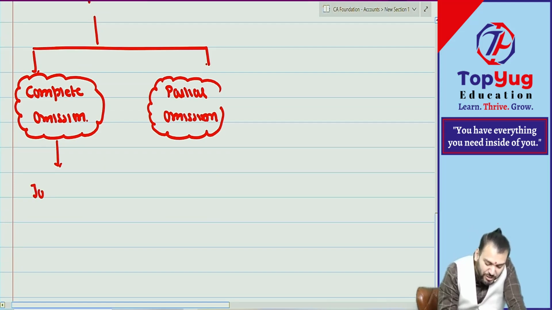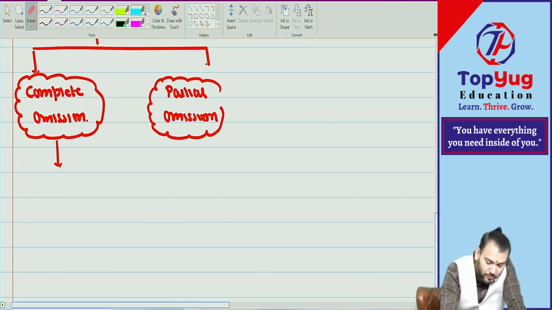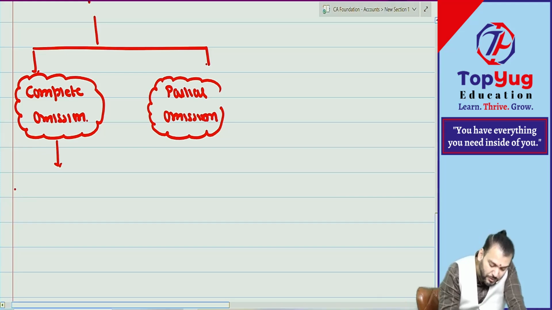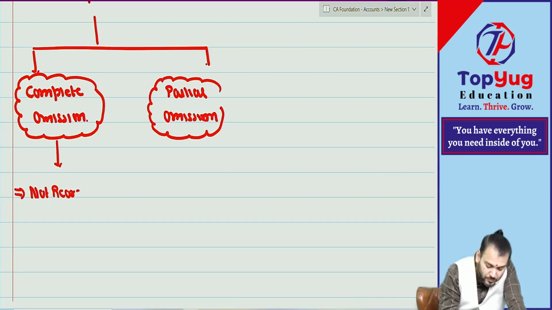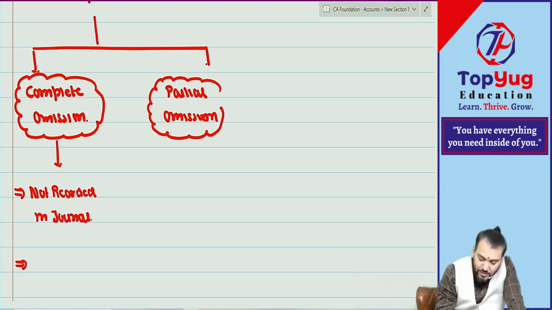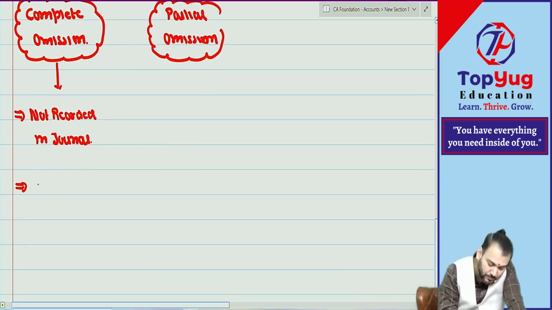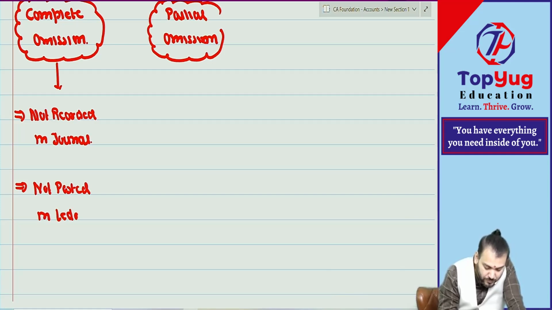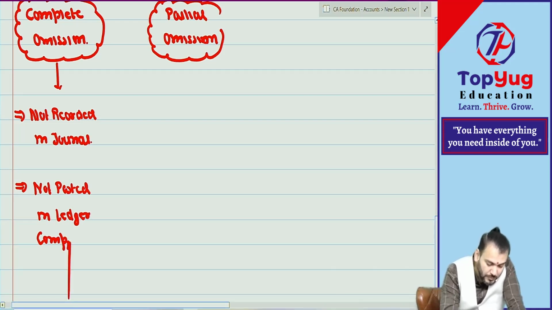Either it will come in journal, means journal entry is not done. Correct? Just write down either it can be not recorded, not recorded where? In journal. Second word, recorded in journal but not posted in, not posted in ledger completely. Completely, na?